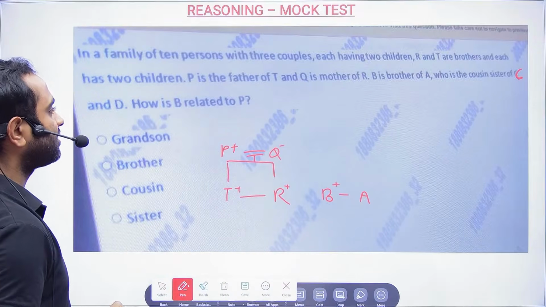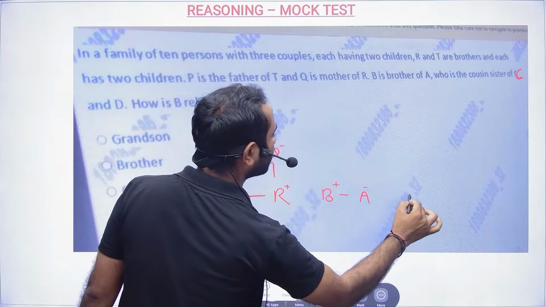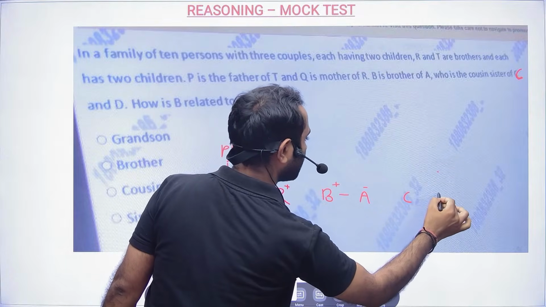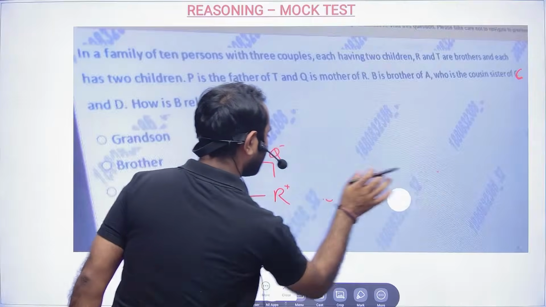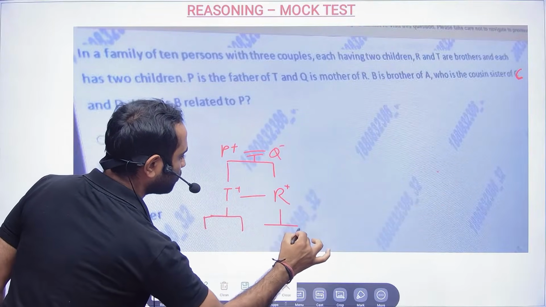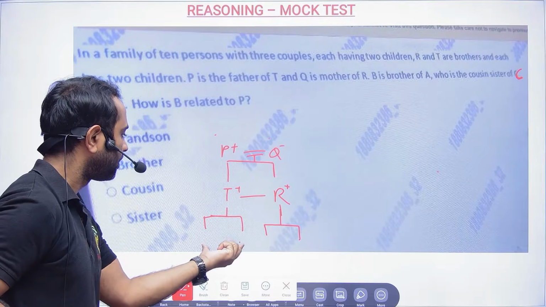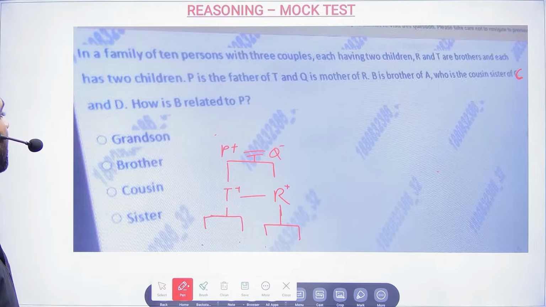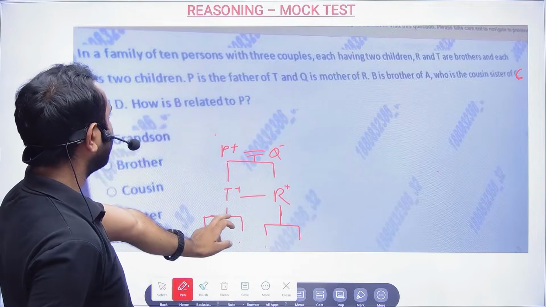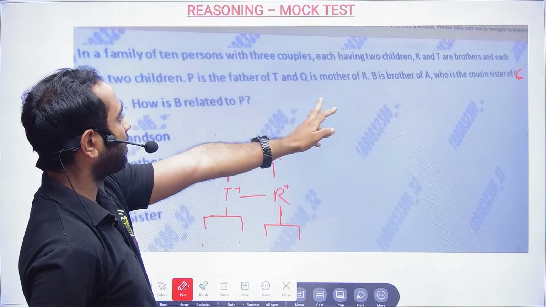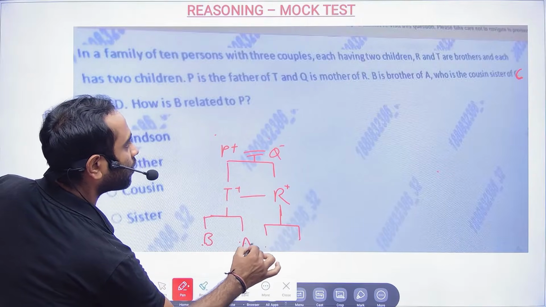B is the brother of A, who is the cousin sister of C and D. So in a family of 10 members, these two will have 2 kids, and these two will have 2 kids. 3 married couples. P and Q is one married couple with 2 kids. Now T will have 2 kids, and R will have 2 kids. Let me read again.